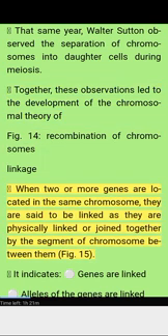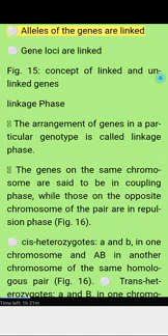Linkage. When two or more genes are located on the same chromosome, they are said to be linked, as they are physically joined together by the segment of chromosome between them. Figure 15 indicates genes are linked, alleles of the genes are linked, gene loci are linked. Figure 15, concept of linked and unlinked genes.